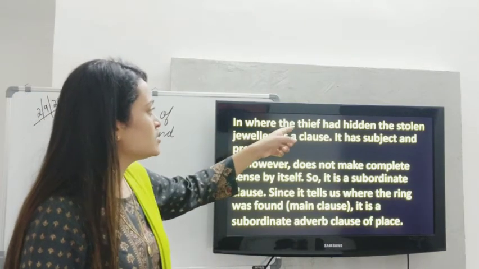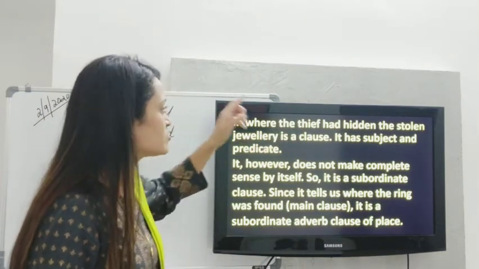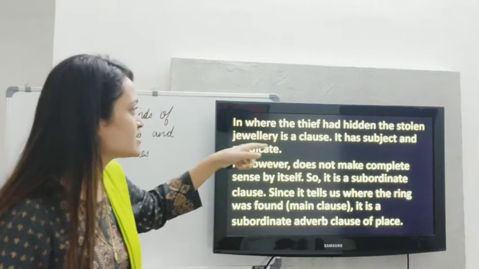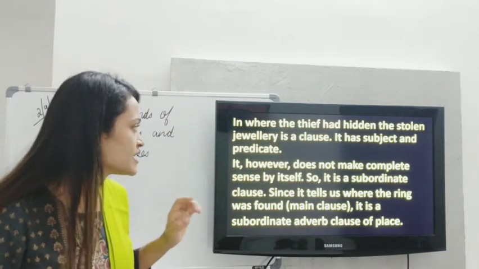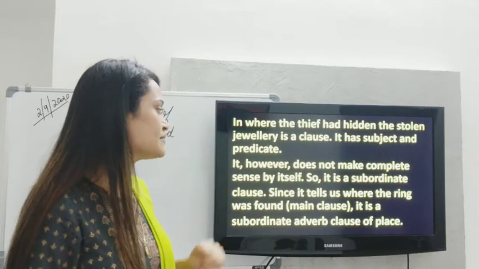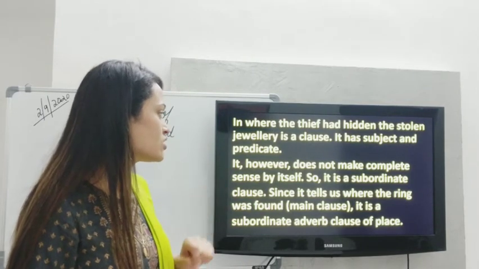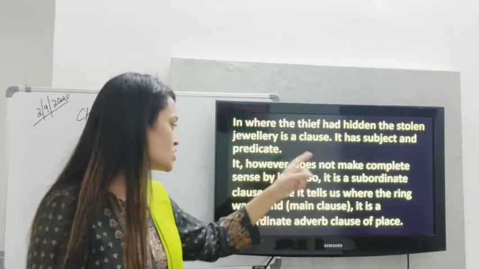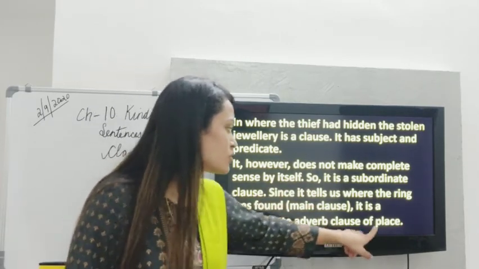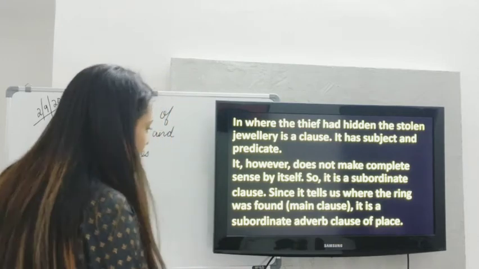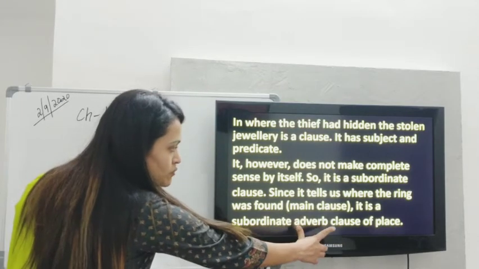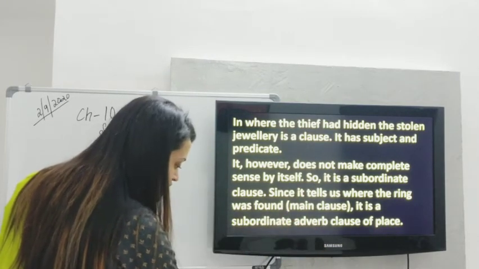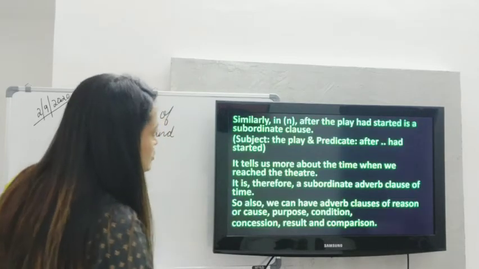In where the thief, this is the explanation of the previous one, the thief had hidden the stolen jewelry is a clause. It has a subject and a predicate, however it does not make complete sense by itself, so it is a subordinate clause. Since it tells us where the ring was found in the main clause, it is a subordinate adverb clause of place, just what we had discussed. Subordinate adverb clause, and by of place we mean that it is telling us the location.